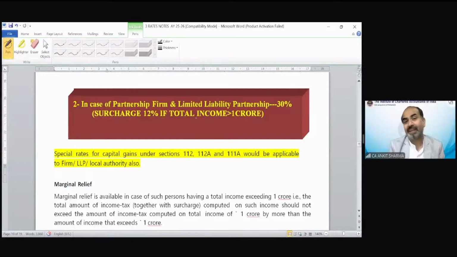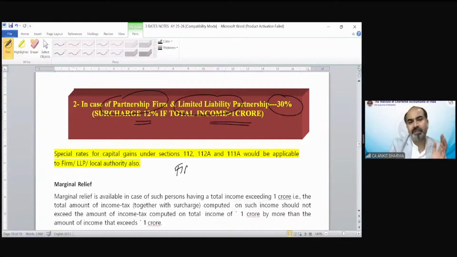Now the tax rate for a partnership firm. Under section 115BAC, the default tax regime and the optional regime are only for individual and HUF. For all others, the rates are the same. If you are a partnership firm or an LLP, the fixed rate is 30% tax rate. Surcharge will be 12% if your total income exceeds 1 crore rupees.